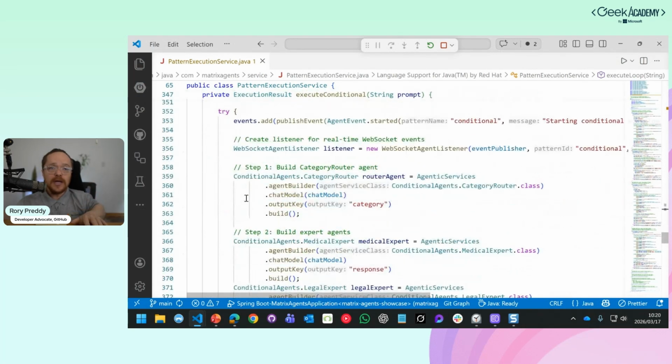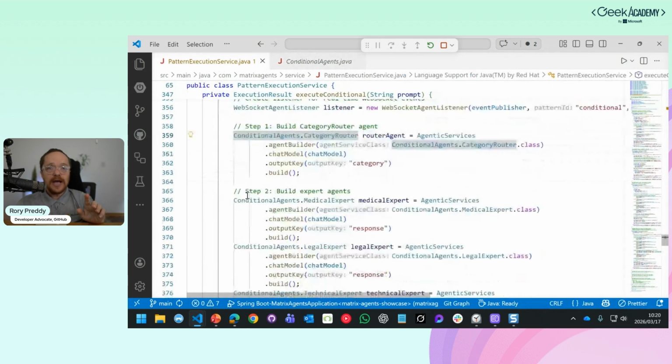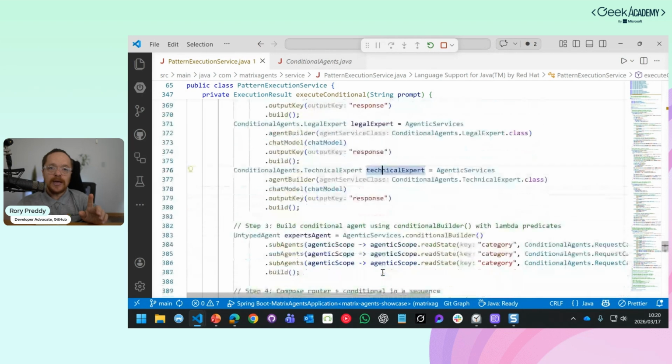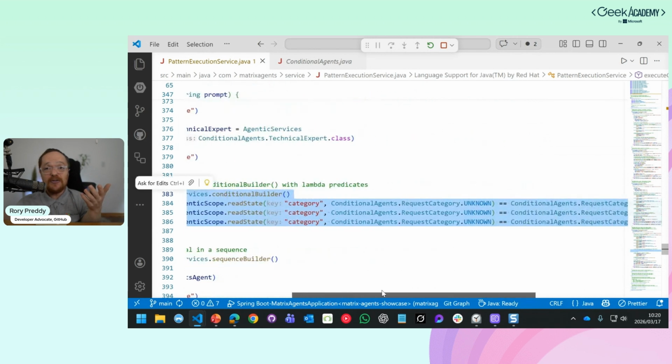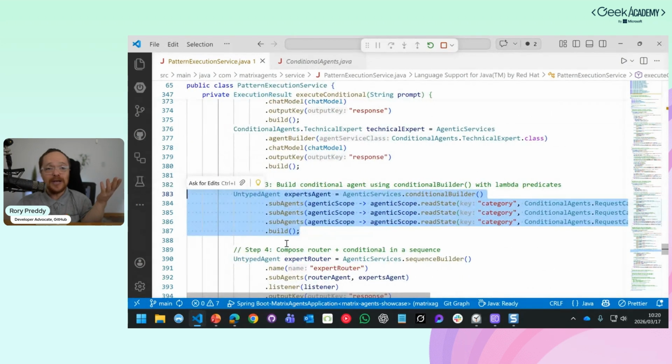So we've got the conditional agent here. We can go into the category router, and it says analyze the request and categorize it as legal, medical, or technical. Once you've done that, go get the medical expert, the legal expert, and the technical expert. Then create an if statement to say, listen, if the category is medical, call the medical expert, otherwise call the legal expert or the technical expert.